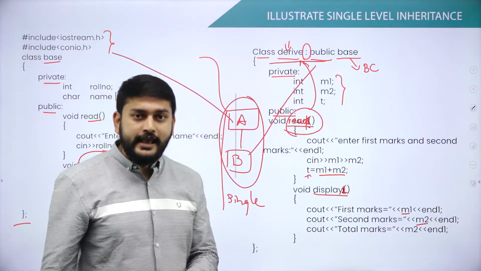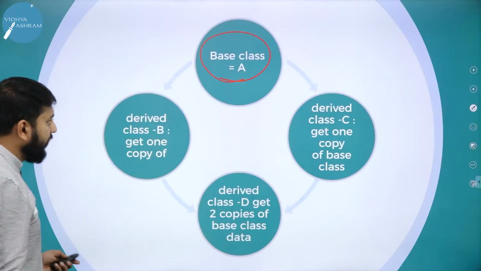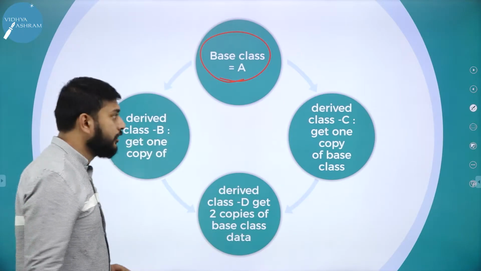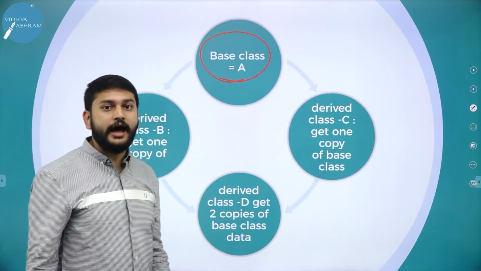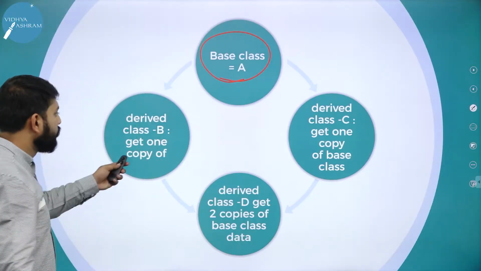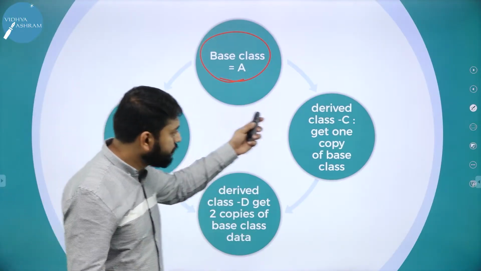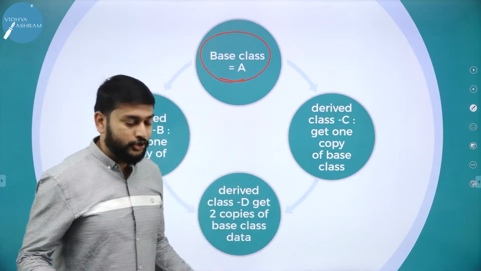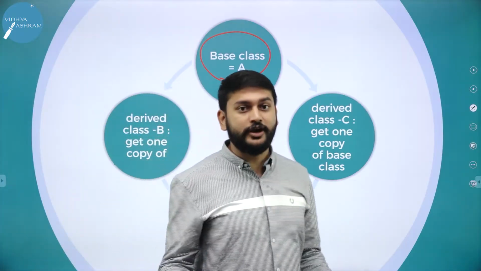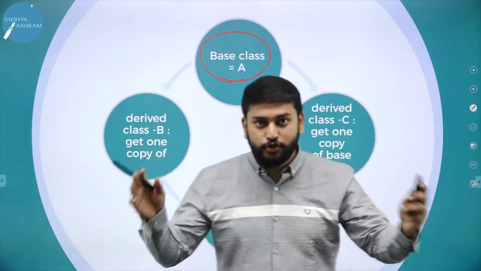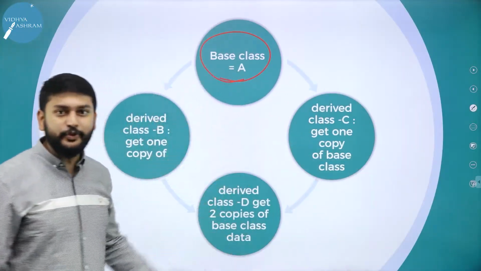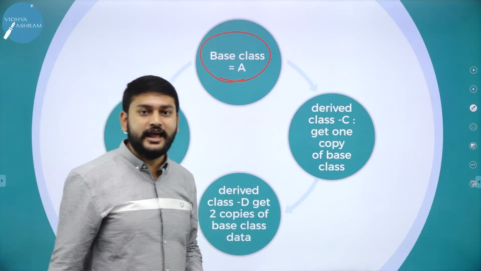Moving on to the next topic. Fine, you have a base class A. From this base class, I will perform the inheritance to derived class B and also to derived class C. Can I do that? Yes, you can do that. One base class, two derived classes. So this is an example of hybrid inheritance that I am taking.